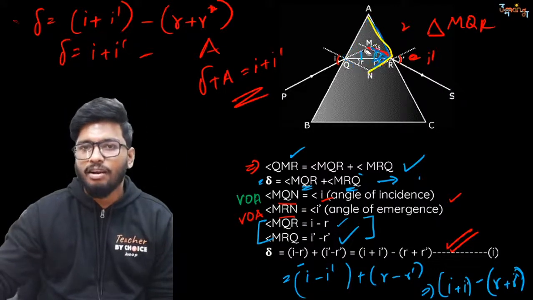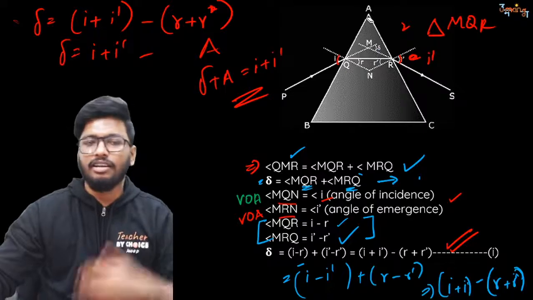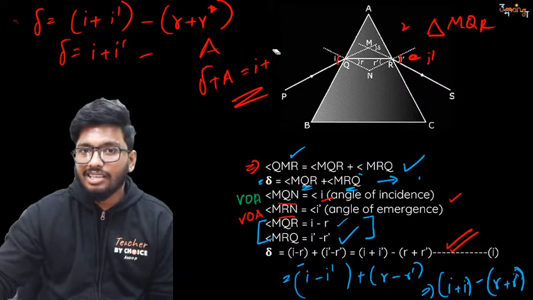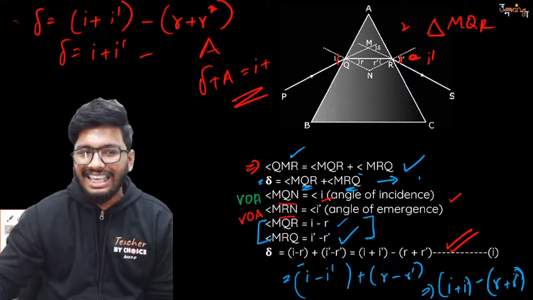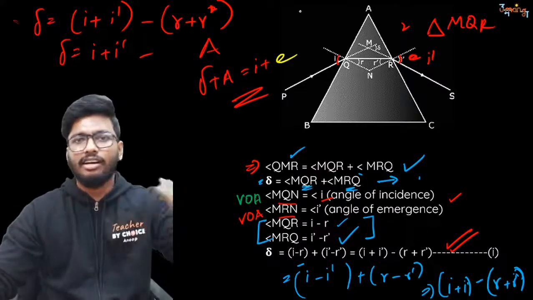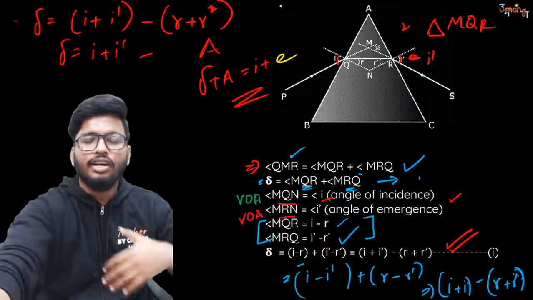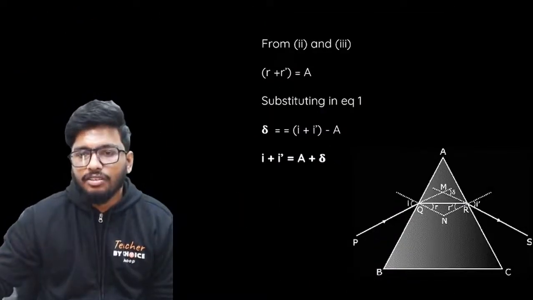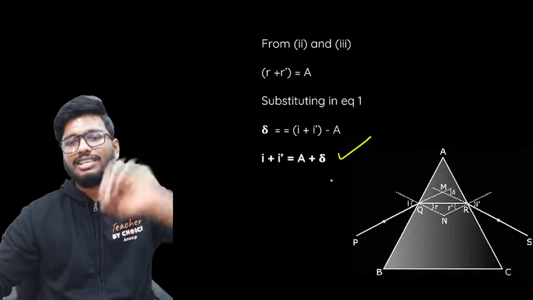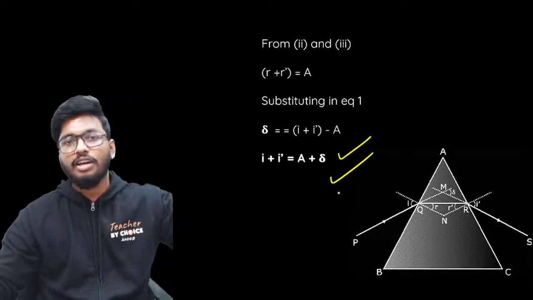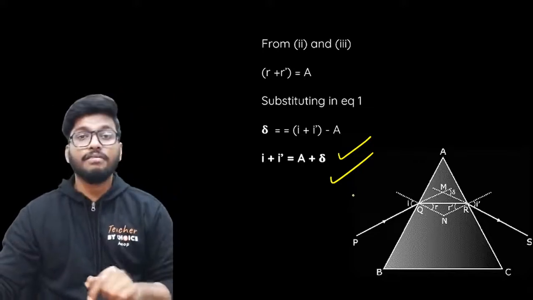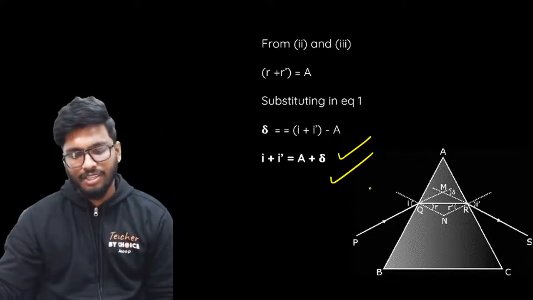I'm going to erase this one because you can download the notes later and refer to it if you want to. Now yes, people, in some books, instead of taking it as I dash, you will take it as E. Again, it's the same thing. The emergent angle I dash is nothing but the emergent angle. So this is the relationship between angle of refraction, angle of incidence, the emergent angle, the angle of the prism, and the angle of deviation. That's all, right?